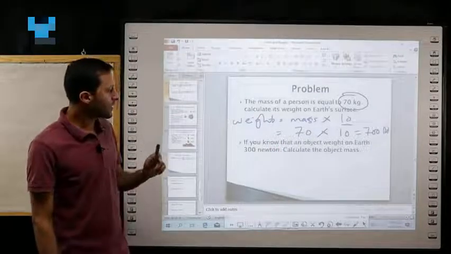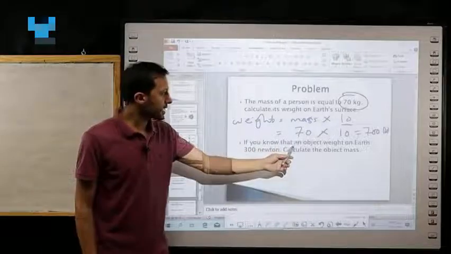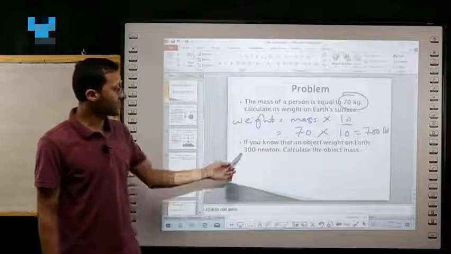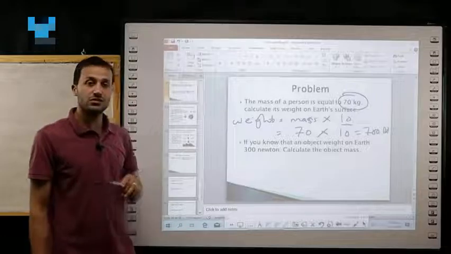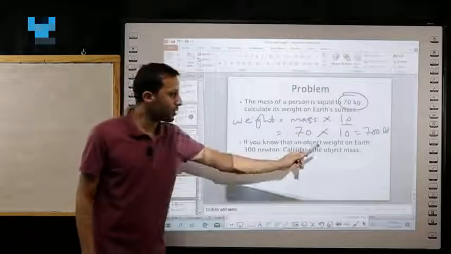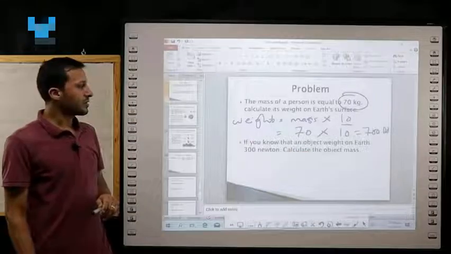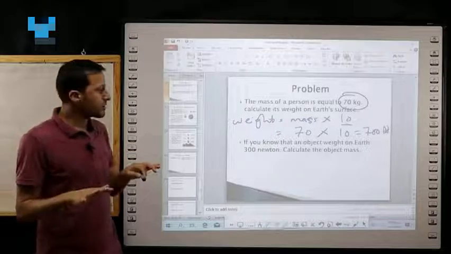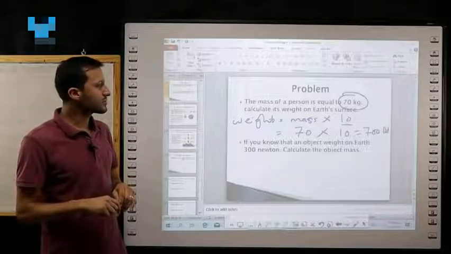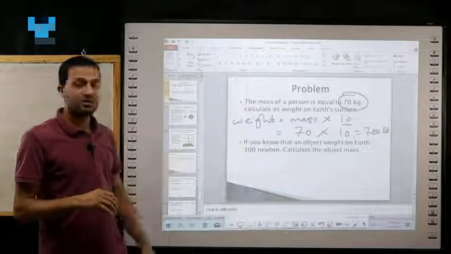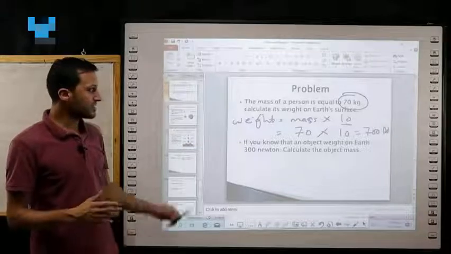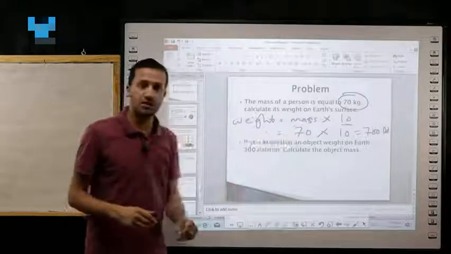Problem number 2. If you know that an object's weight on Earth equals 300 Newton, calculate the object mass. How will we calculate the mass in this problem? We said that weight equals mass times 10.